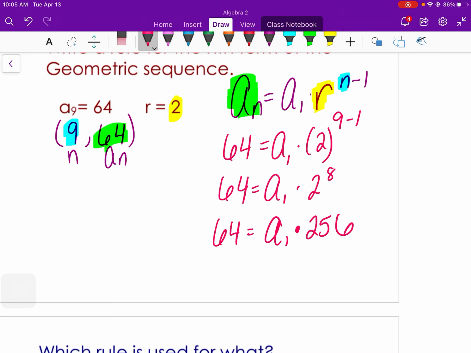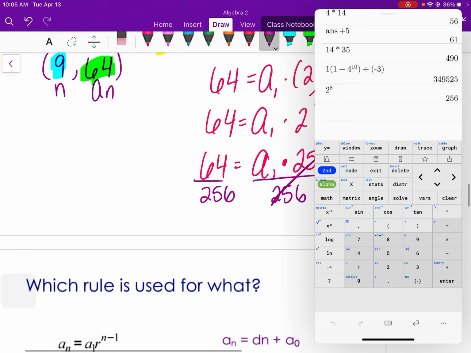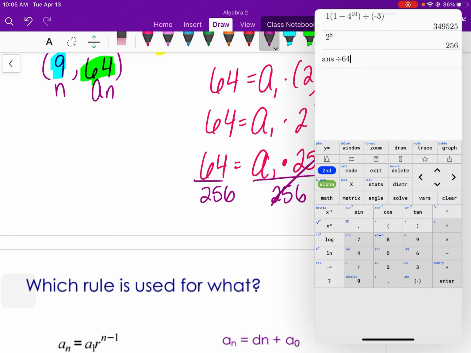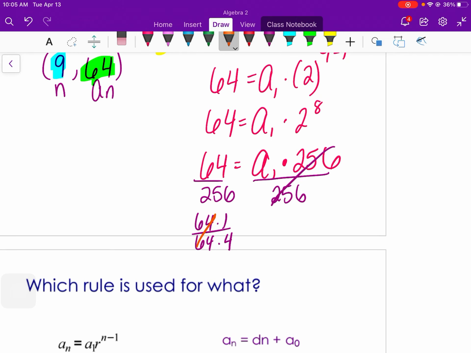And then the one main difference here is since this is a sub 1 times 256 and not plus, in the last one it was plus, so we subtracted because that's our inverse operation. Here it's times, so we need to divide by 256. And we get 64 over 256. Now, I'm pretty sure 64 goes into 256. Let's see, 256 divided by 64 is 4. So 64 over 256 reduces to 1/4. Essentially, I'm just dividing both the top and bottom by 64.